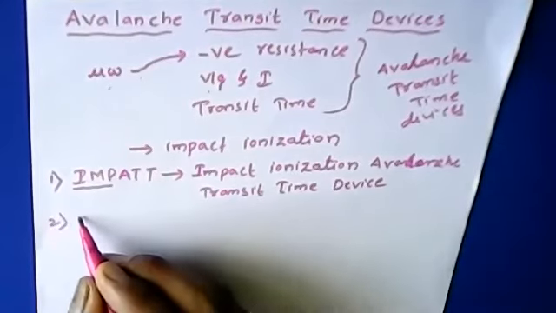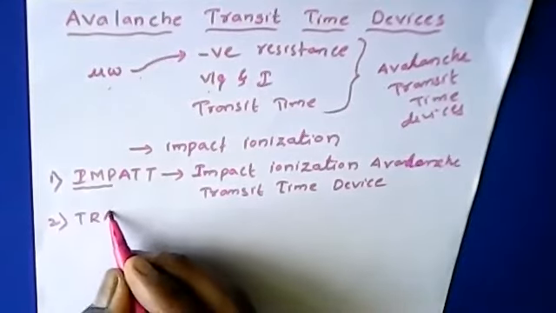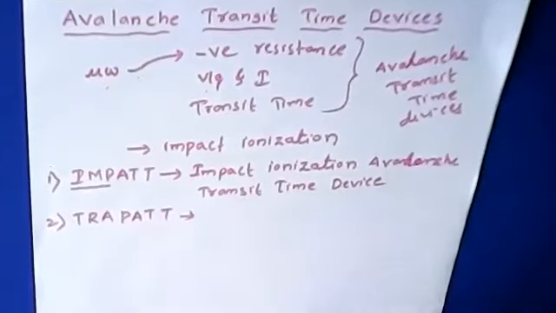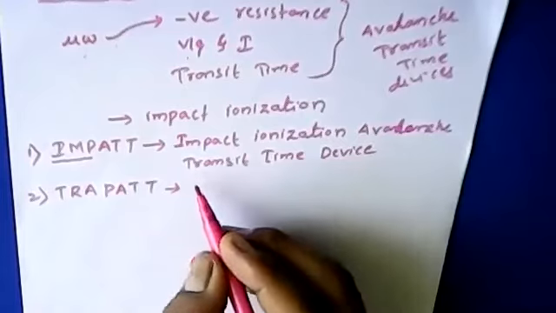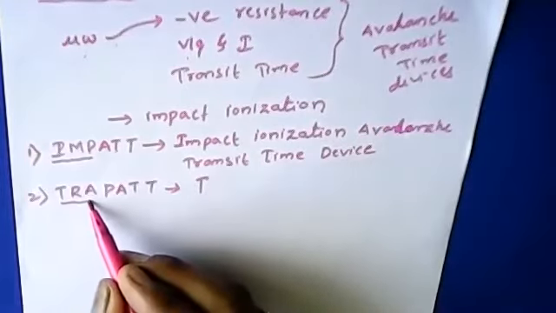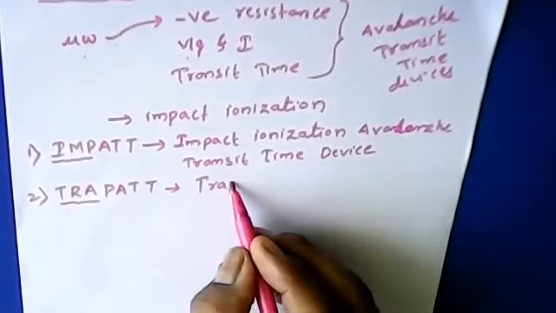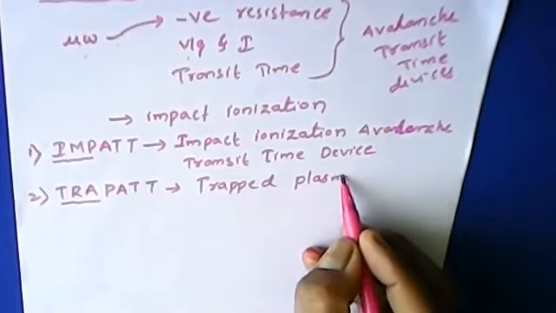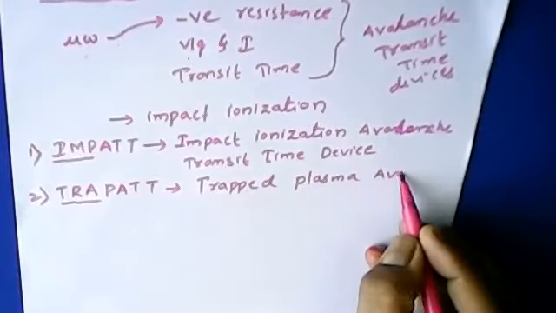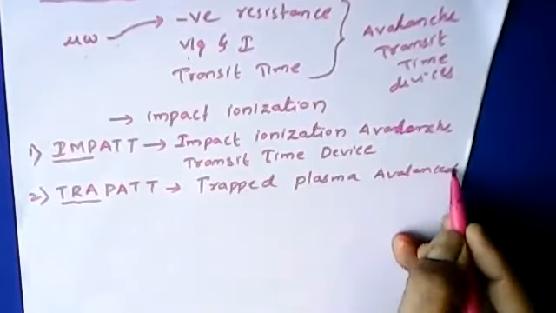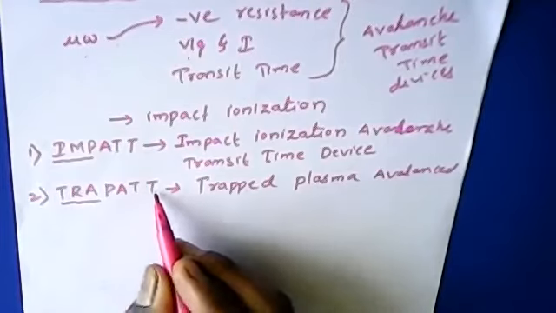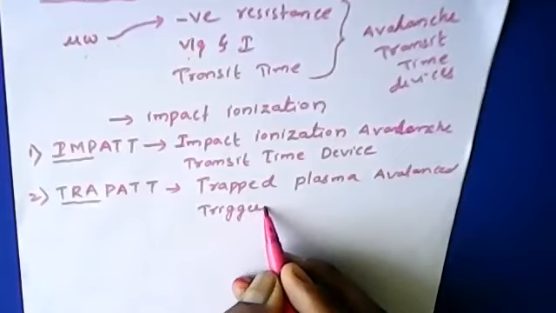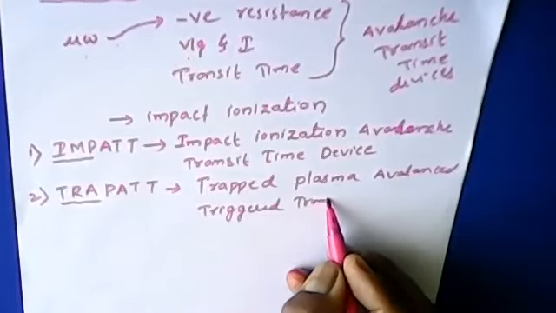The second one we have is TRAPATT. TRA stands for trapped, P stands for plasma, and AT stands for avalanche triggered transit device.